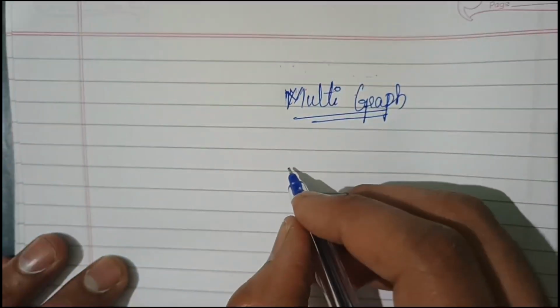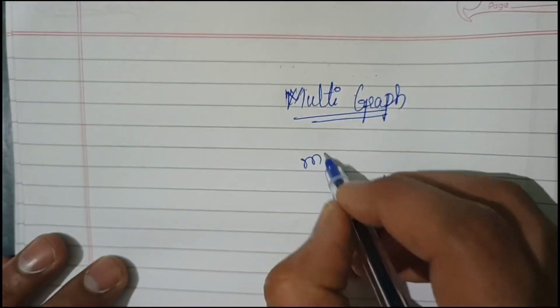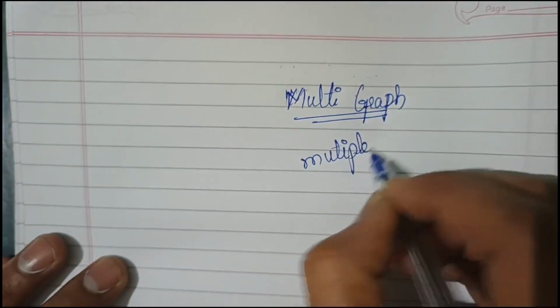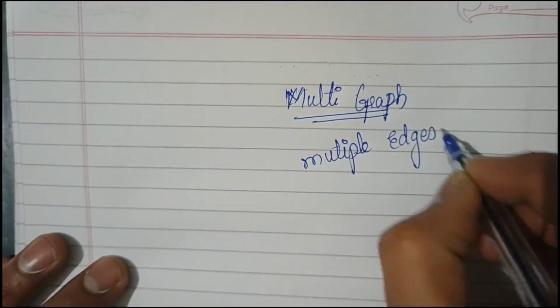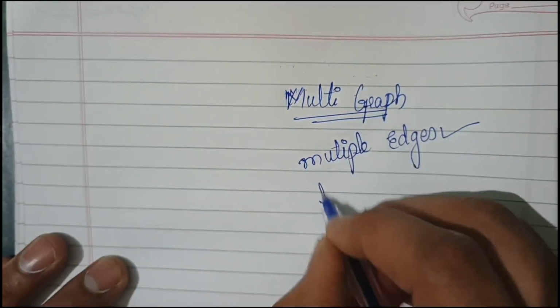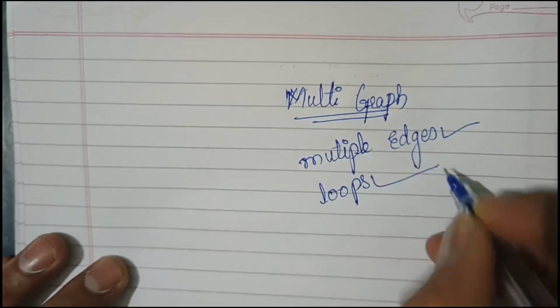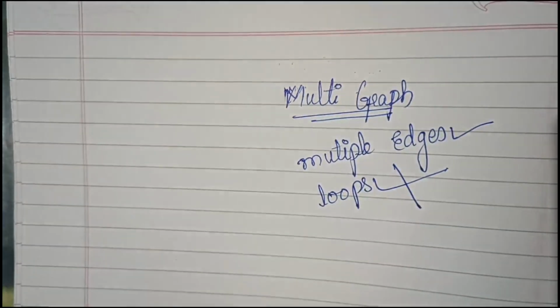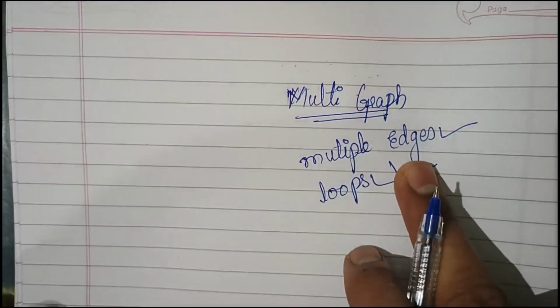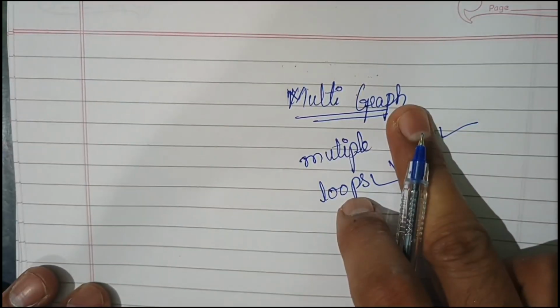Okay, so here it will contain multiple edges, but it will not contain a loop. It will only contain multiple edges. So that type of graph we should call a multigraph.